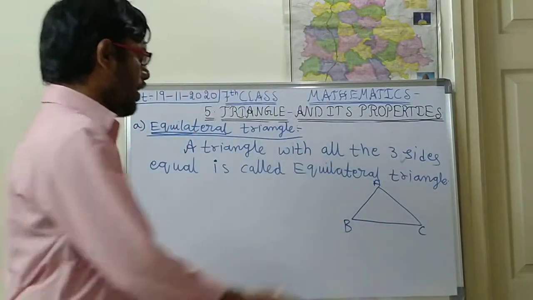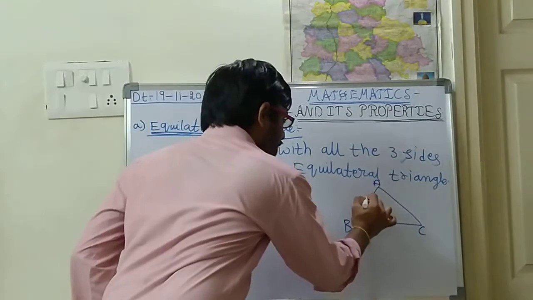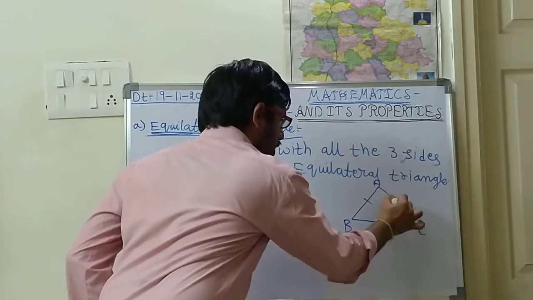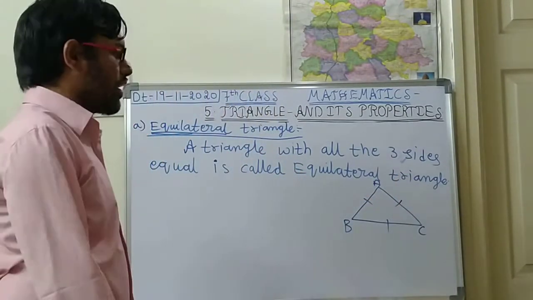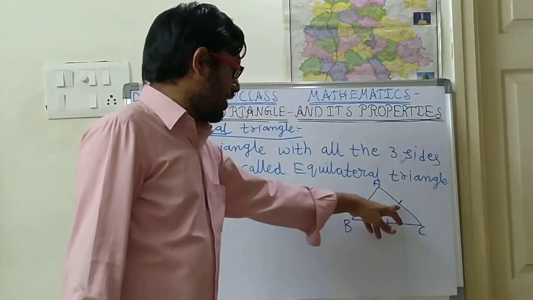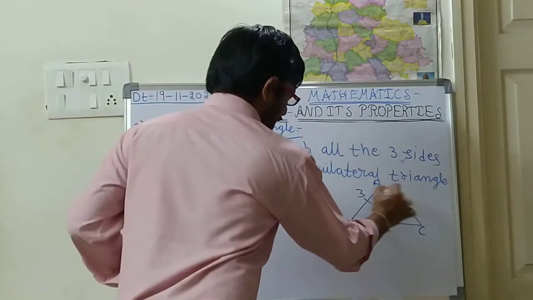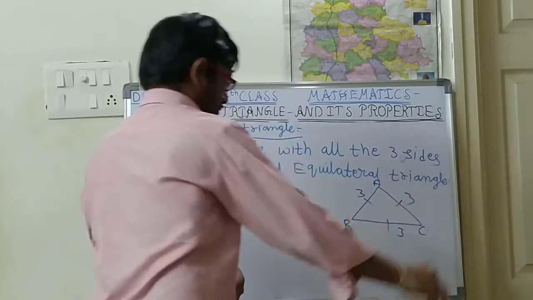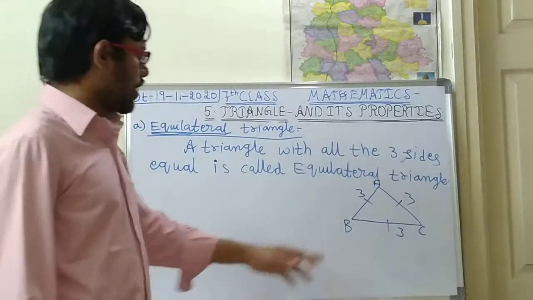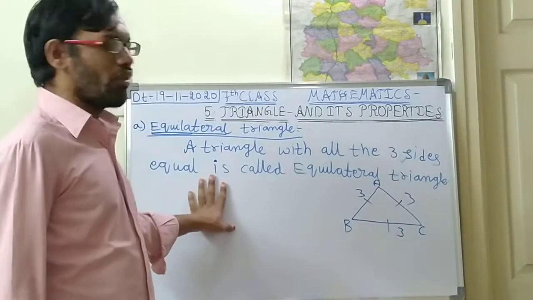Here, if the three sides are equal, I mention it like this: I am cutting each side with a single line. What is the meaning of this representation? It means all the three sides are equal. Suppose I am taking 3 centimeters, 3 centimeters, and 3 centimeters. Like this, if I have taken, this is called an equilateral triangle.